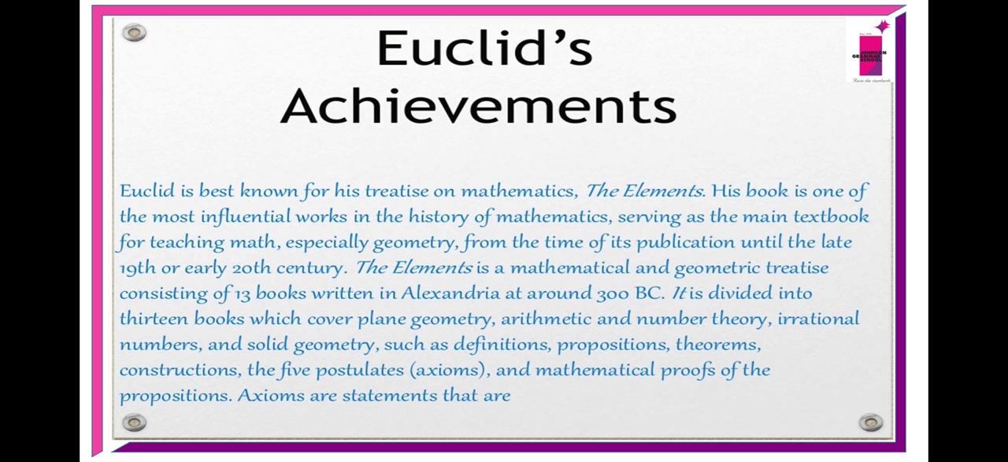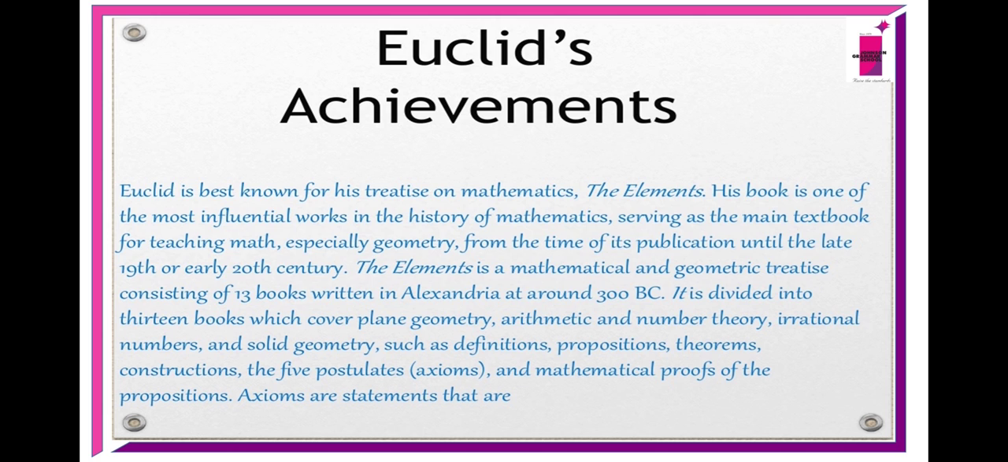So you can see some of the achievements of Euclid. Euclid is best known for his treatise on mathematics. The Elements, his book, is one of the most influential works in the history of mathematics, serving as the main textbook for teaching math, especially geometry, from the time of its publication until the late 19th or early 20th century.